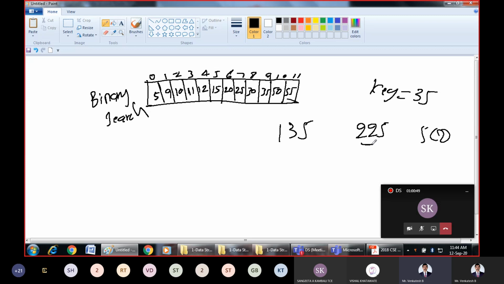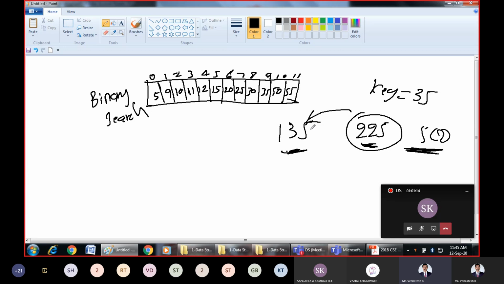So you have got page 225, but which page you want? You want page 135. So obviously you will come to know that you have to search the left side. Yes or no? The very simple technique is whenever you want to open page number 135 but you got page 225, you will not look at the right side of the book. Why? Because we know that the page is available at the left side.